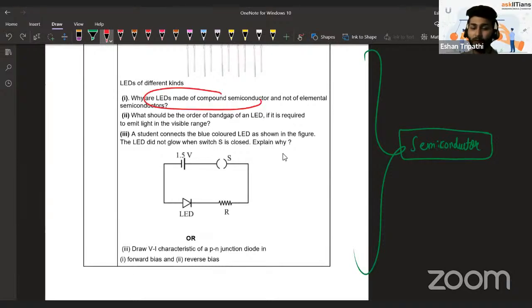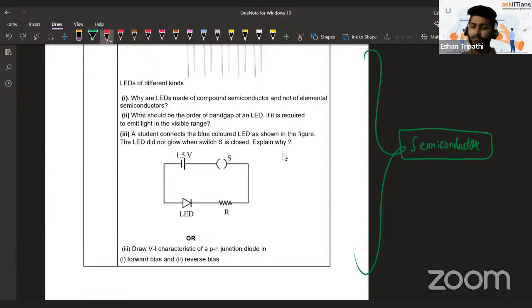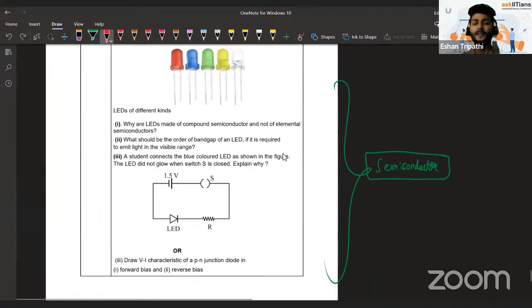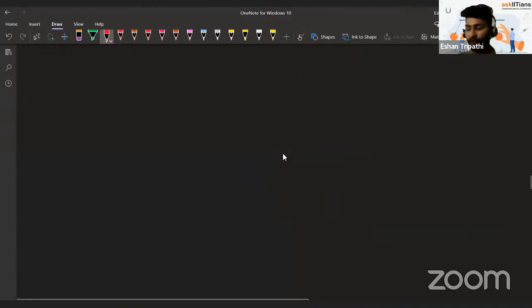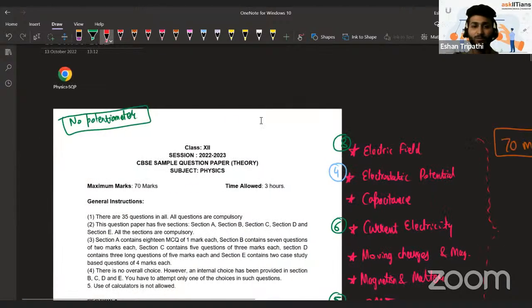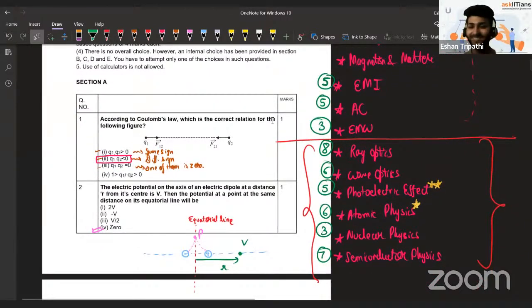So, why are LEDs made of compound semiconductors? You would know the answer to it when you study it. Band gap of an LED, you would study that. Circuit solving, you will easily study. VI characteristics of a PN junction, you study it. So never get scared of case-based questions. Easy 4-mark questions, easy to score in. I used to be most relieved when I was in my 12th whenever case-based questions were asked, because mostly they were so easy. Particularly when you have solved 5-mark questions, these seem like a cake.